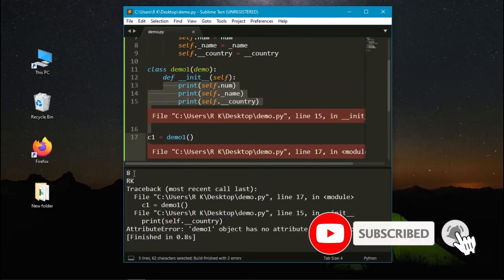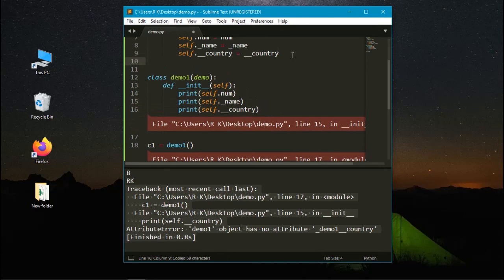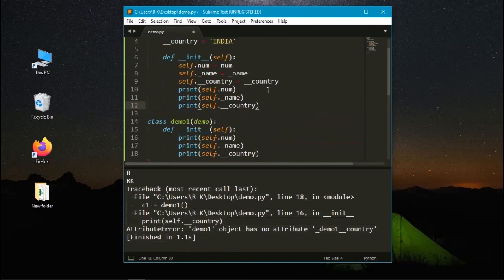Here we got the values of num and name, but we don't get the value of country, because here num is a public variable, name is a protected variable, and country is a private variable. If you use a single underscore in front of a variable, it will be protected, and if you use a double underscore, it will be private. So the values of private variables can't be accessed from outside the class. If I ask to print the values within a class, it will be printed.